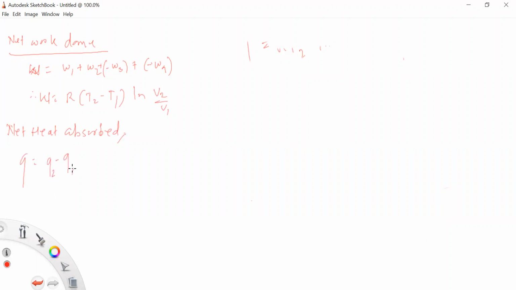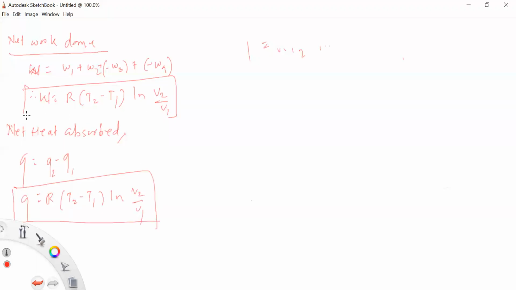तर Q2 minus Q1 म्हणजेच काय आहे? तुमचं RT2 ln V2 upon V1 and RT1 ln V3 upon V4. So it can be written as Q is equals to R T2 minus T1 ln V2 upon V1. So this is your net heat absorbed, and this is your net work done by the heat engine. So this is the cyclic process. So this is your equation number 5. This is your equation number 6, right?